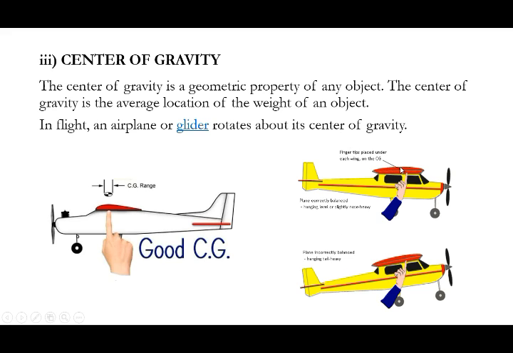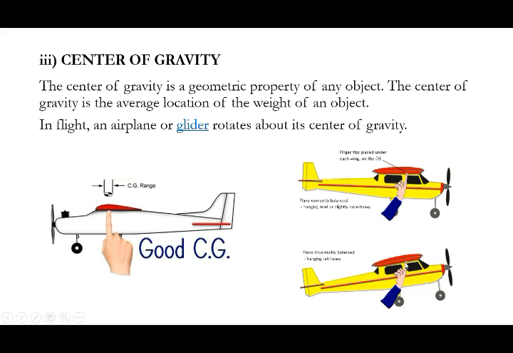Here we just place a finger under each wing. Then we can say whether the CG is here or not. If you place a finger under the wing here, the plane is correctly balanced, so there is no nose heavy or tail heavy. But in this image you can see a tail heavy case.